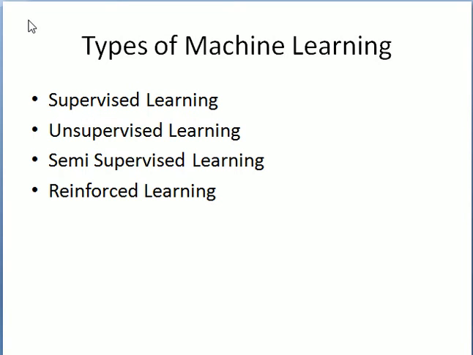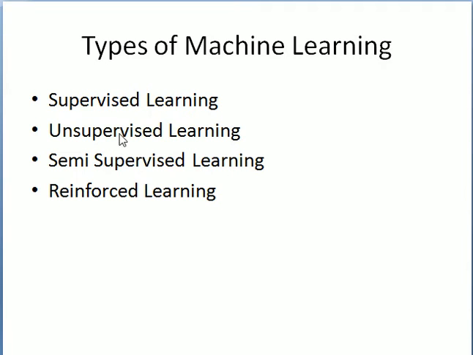In this session, we are going to see about types of machine learning and more importantly about supervised learning. So these are the types of machine learning: supervised learning, unsupervised learning, semi-supervised learning and reinforcement learning. And more importantly, I want each one of you to understand when to use these algorithms. Okay, so let us get into the video.